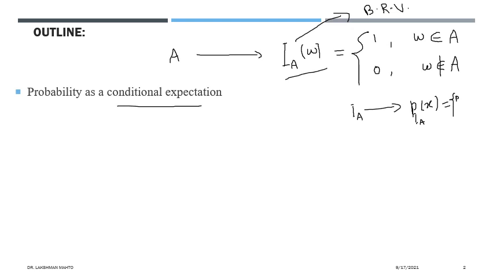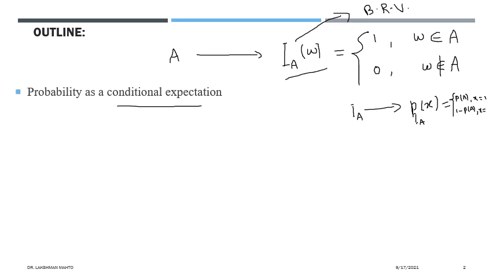It will take the value probability of A when x equal to 1, and the probability mass function will take value 1 minus p when x is taking value 0.